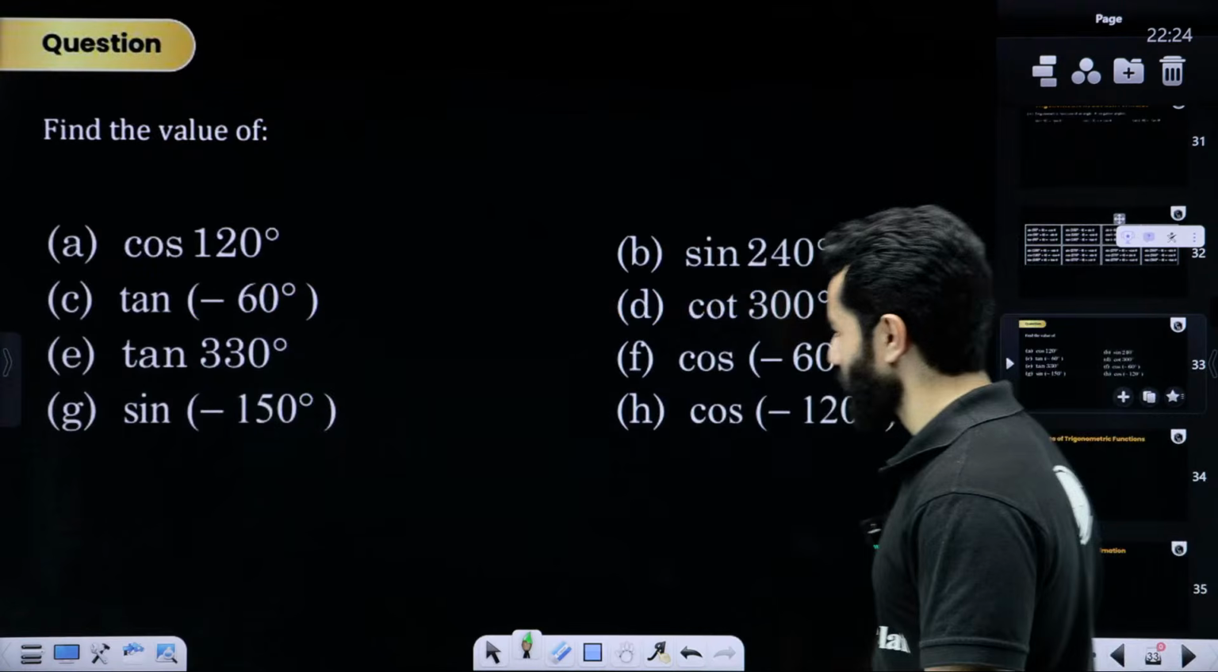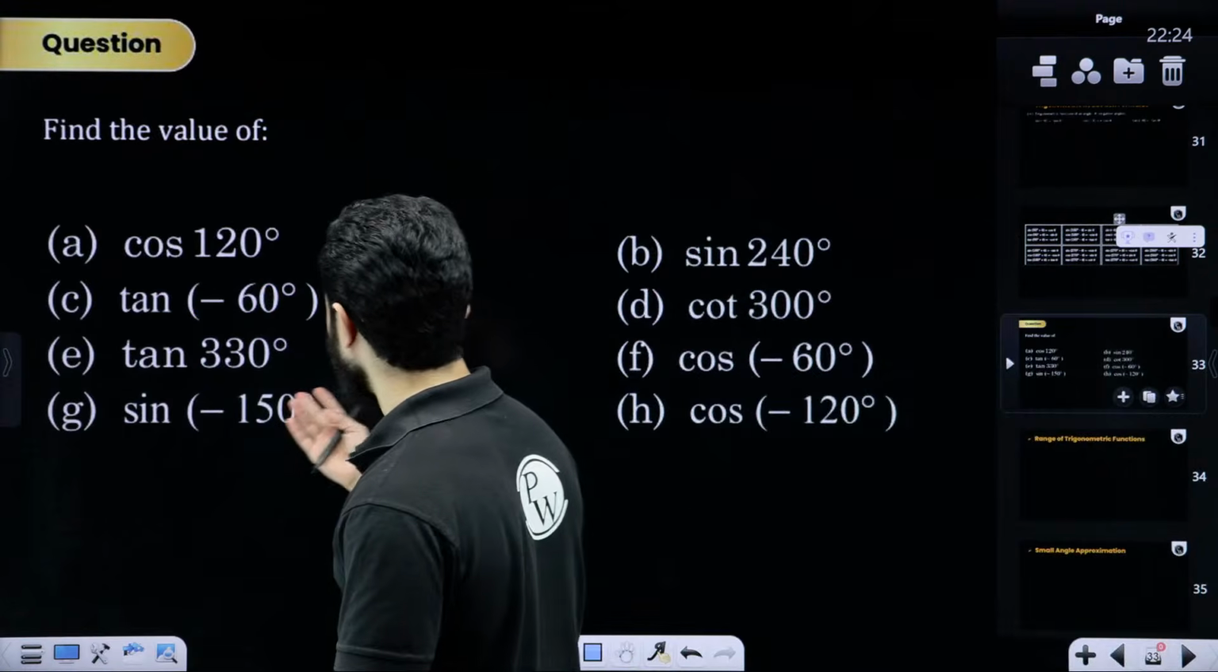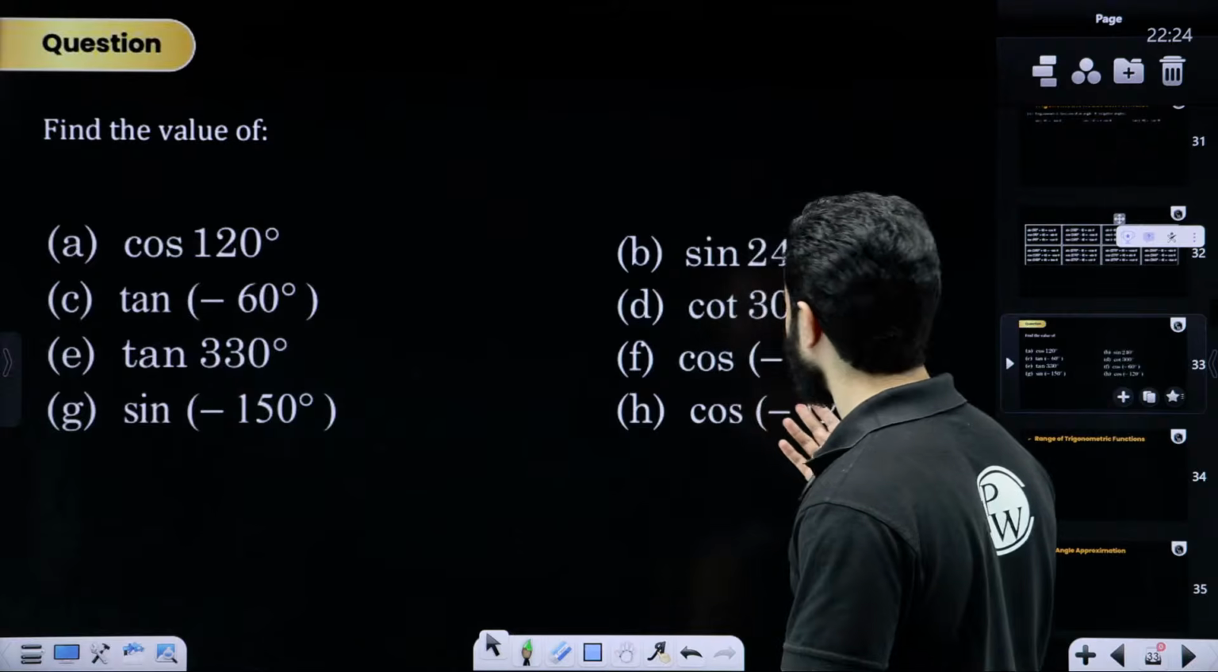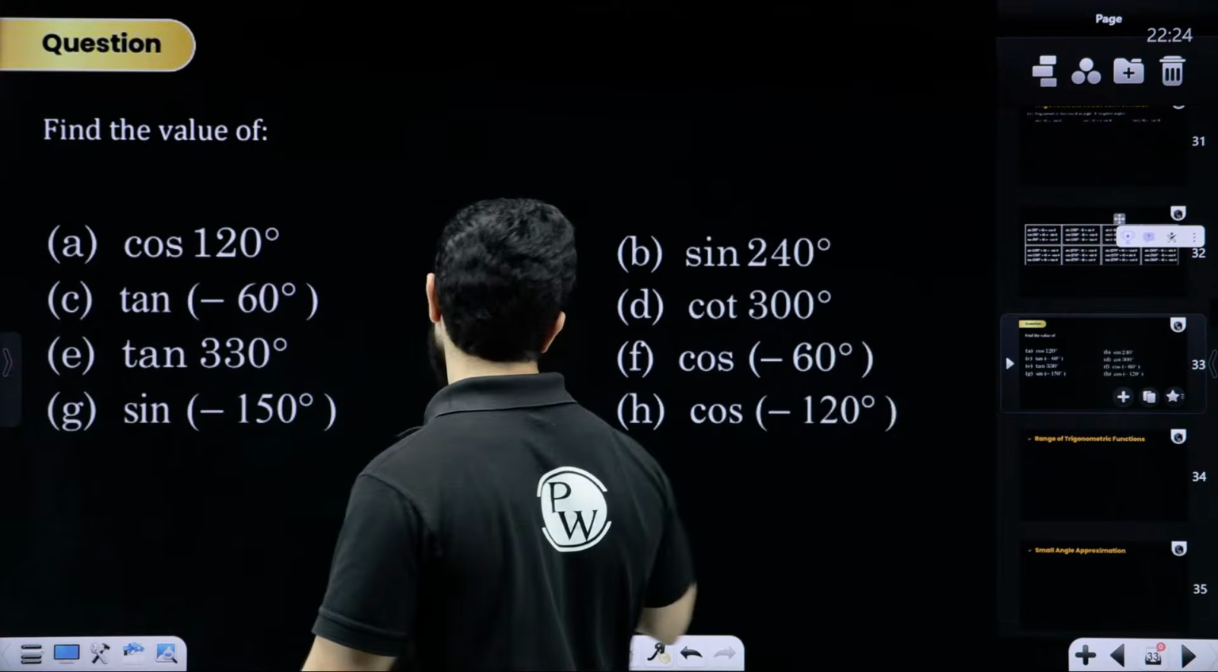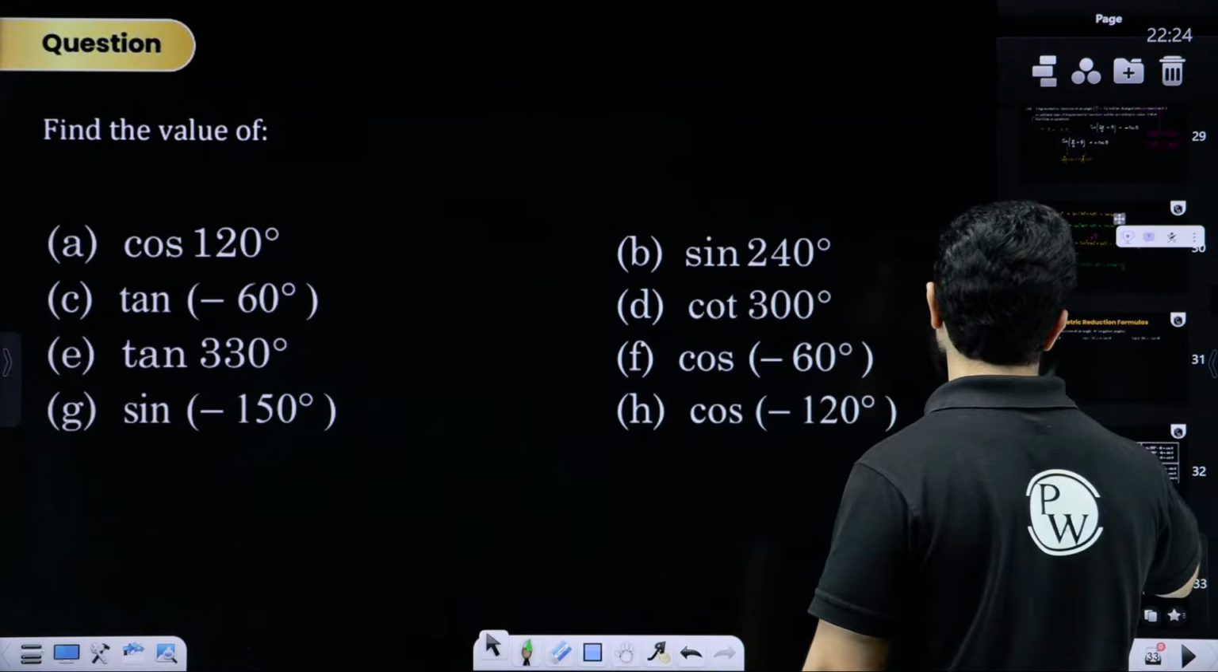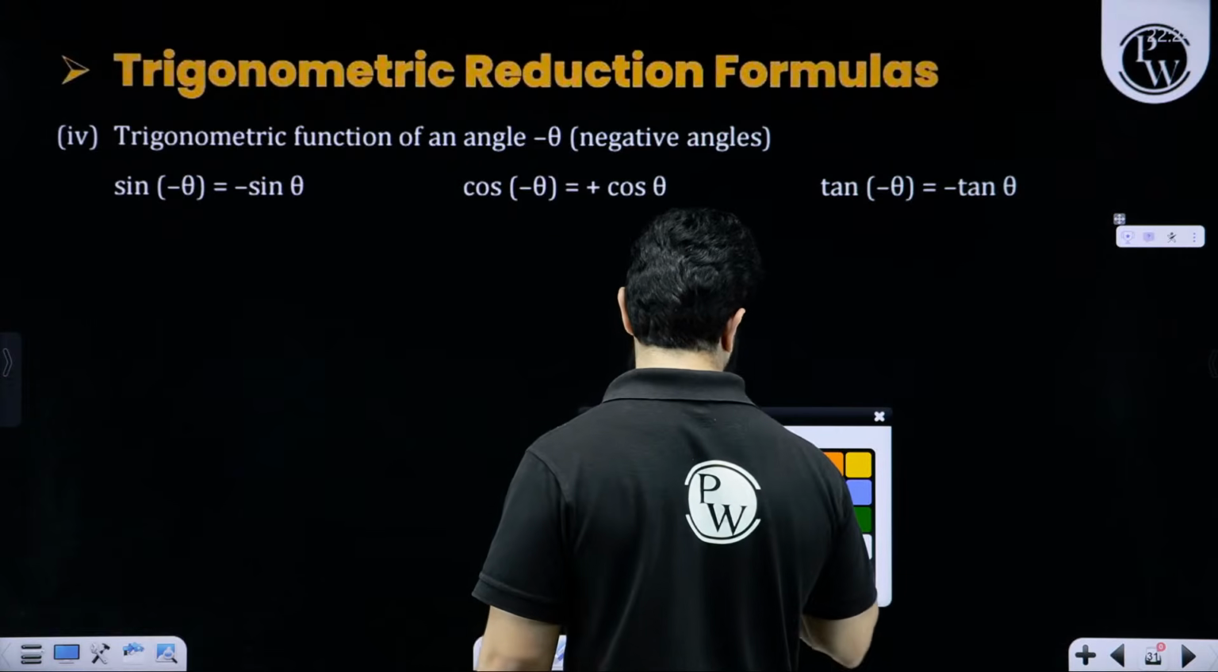Let's find out values for these things. I mean, most of them we have already done. Just one more thing, then we'll move on. Remember these as well.